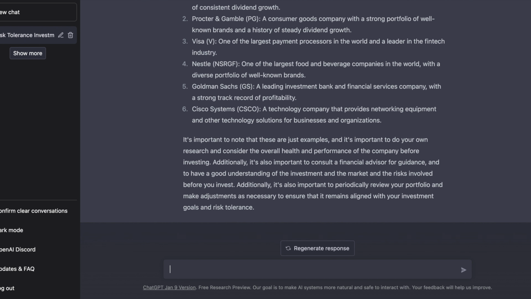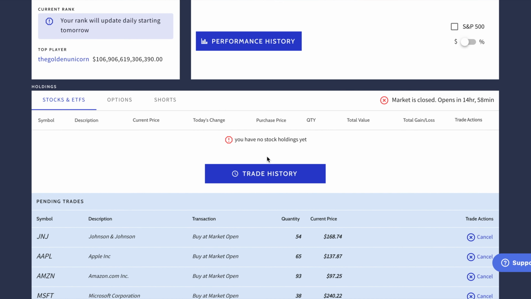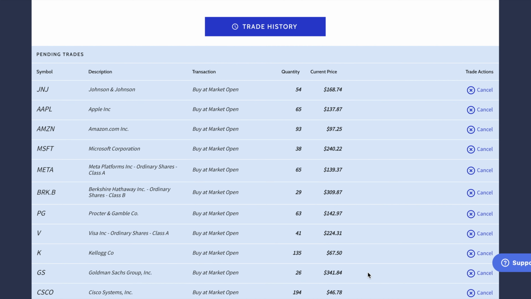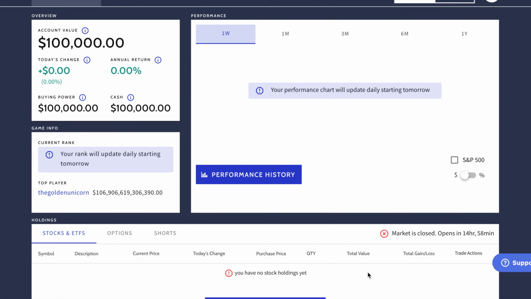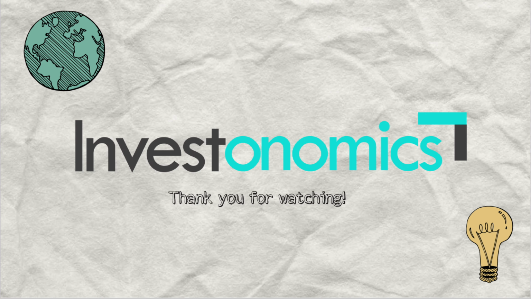All right, just fast forwarding here. I'm using the Investopedia trading account here, and you can see that I've placed trades here for all of these orders. The shares indicate a 1/11th of the total $100,000 that's been allocated. And again, I didn't include Nestle since it was a little bit more, so I added Kellogg's here instead. So they're equally in each, just under 10% in each one of them, and the total is $100,000. We'll check back on this in about a month.